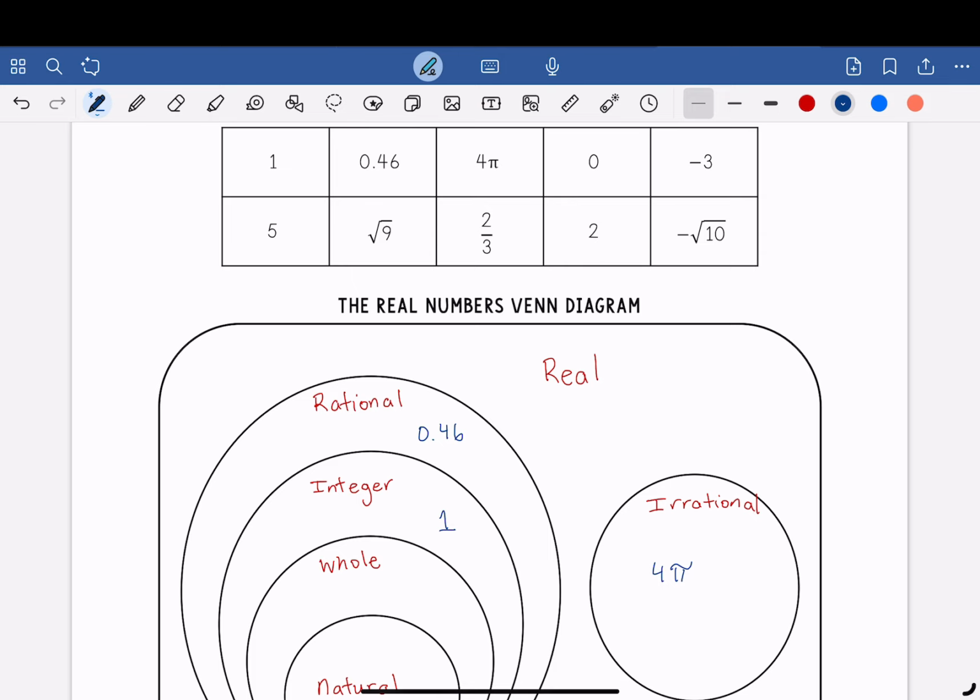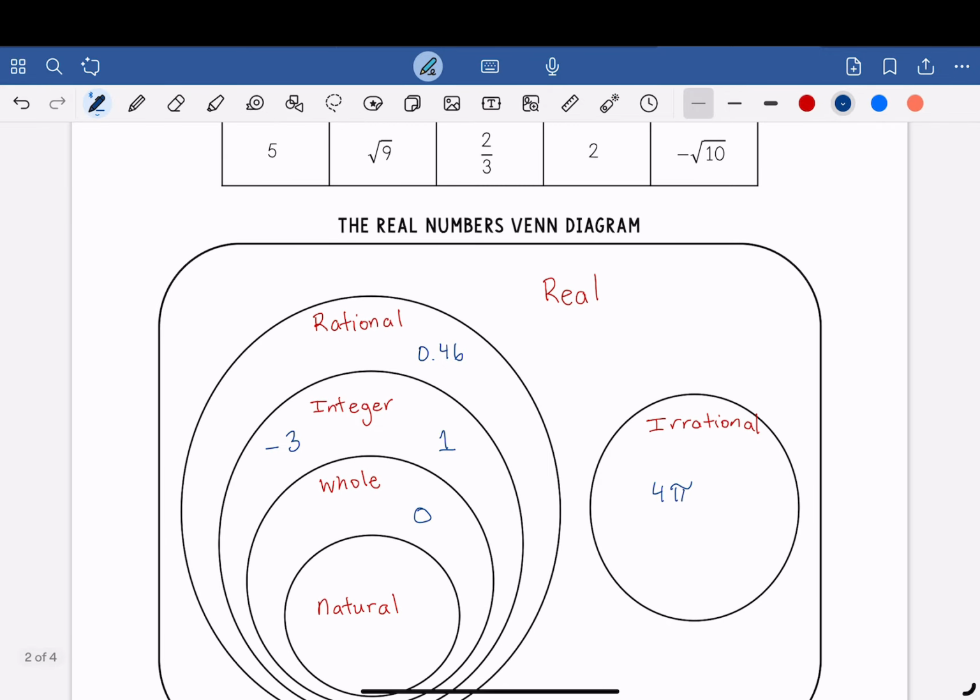I'm going to place that under whole number. The next one is -3. So can't be natural or whole, but it includes positives and negatives, which is integer. Number 5, it is a natural number, whole number, etc. I'm going to place it under natural.